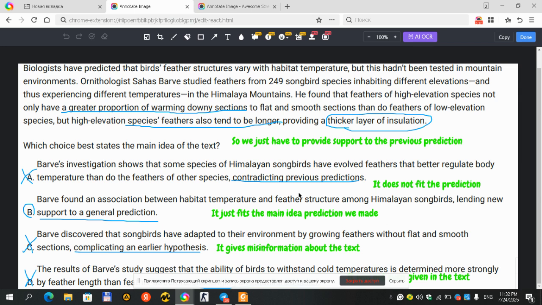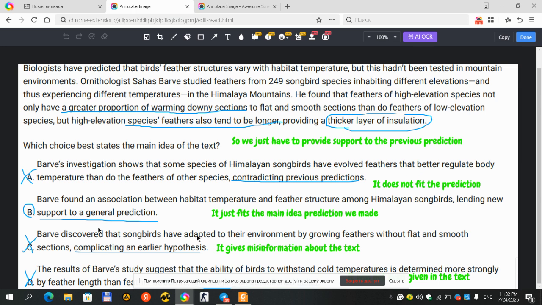B: Barr found an association between habitat temperature and feather structure among Himalayan songbirds, lending new support to a general hypothesis. So it aligns with our prediction, which I mentioned before. Barr found an association between habitat temperature and feather structure. It was a basic main idea. So he supported the first sentence, the biologists' prediction, and it fits the main idea prediction we made. So it should be correct. It's 100% correct. If I were in the exam, I would just select this, move on, and check it at the end, because it's easy.